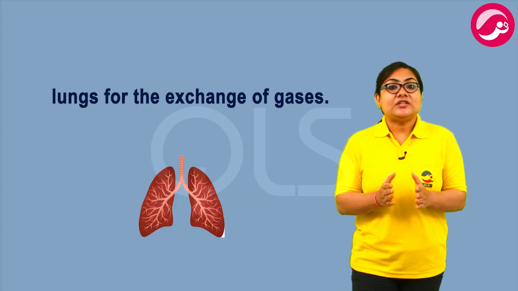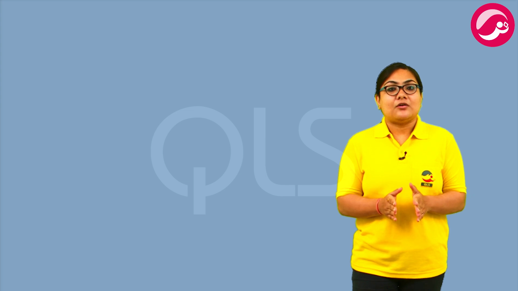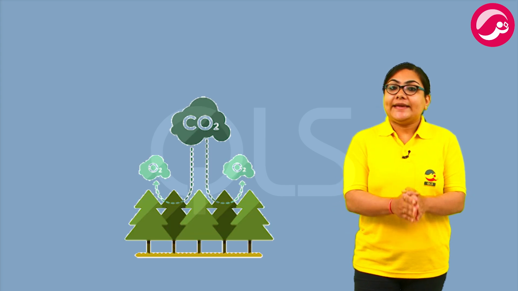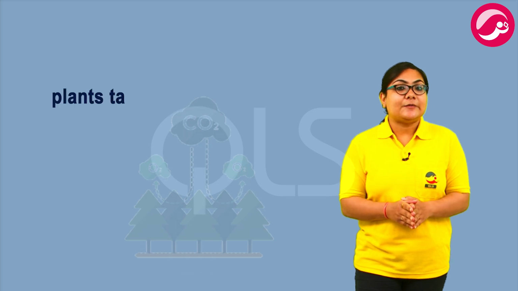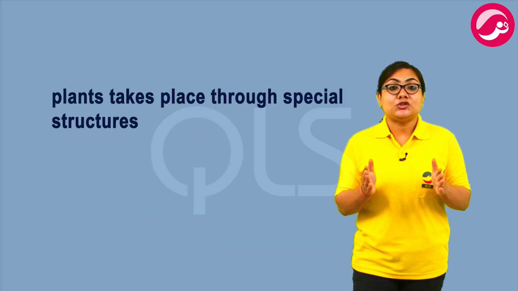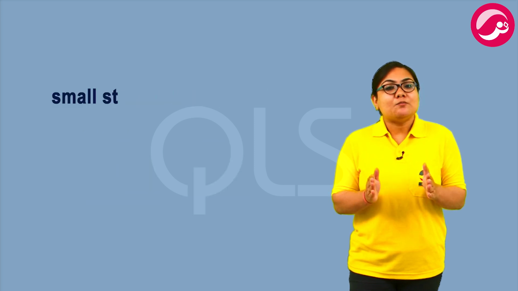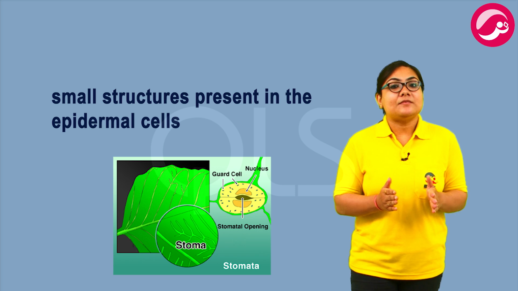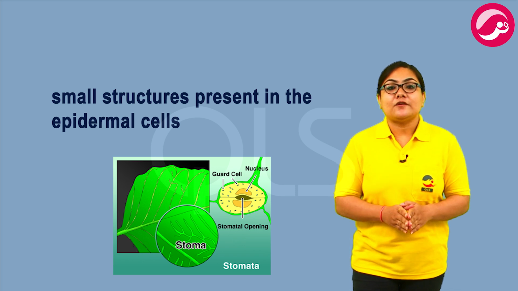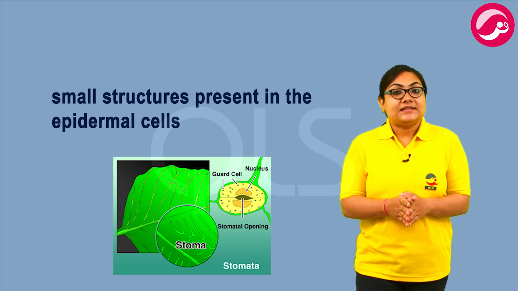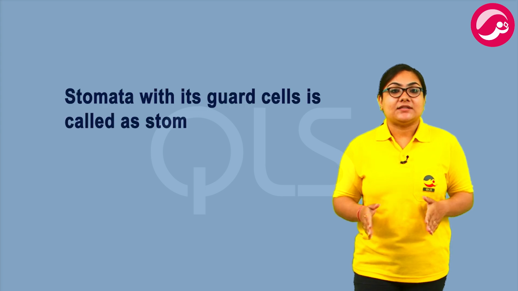We have lungs for the exchange of gases. Now, have you ever wondered how plants exchange gases? Exchange of gases in plants takes place through special structures called stomata. Now, what are stomata? Stomata are small structures present in the epidermal cells located on the surface of the leaf. Stomata with their guard cells are called the stomatal apparatus.